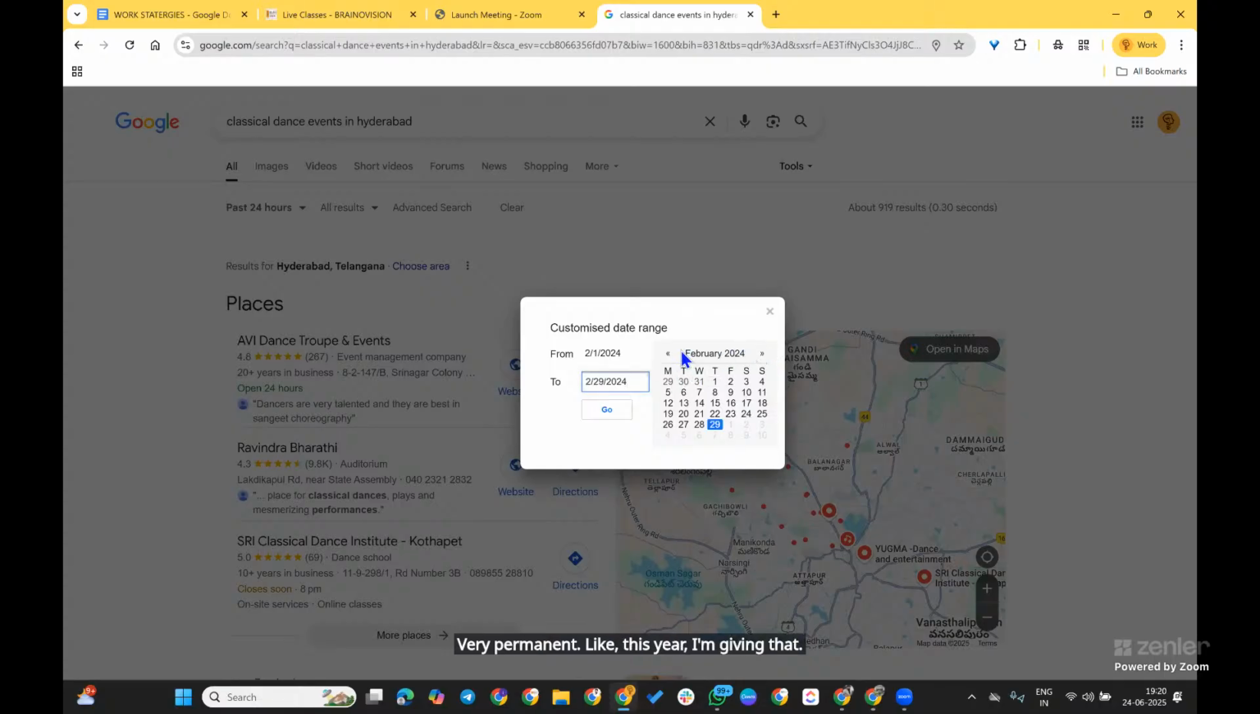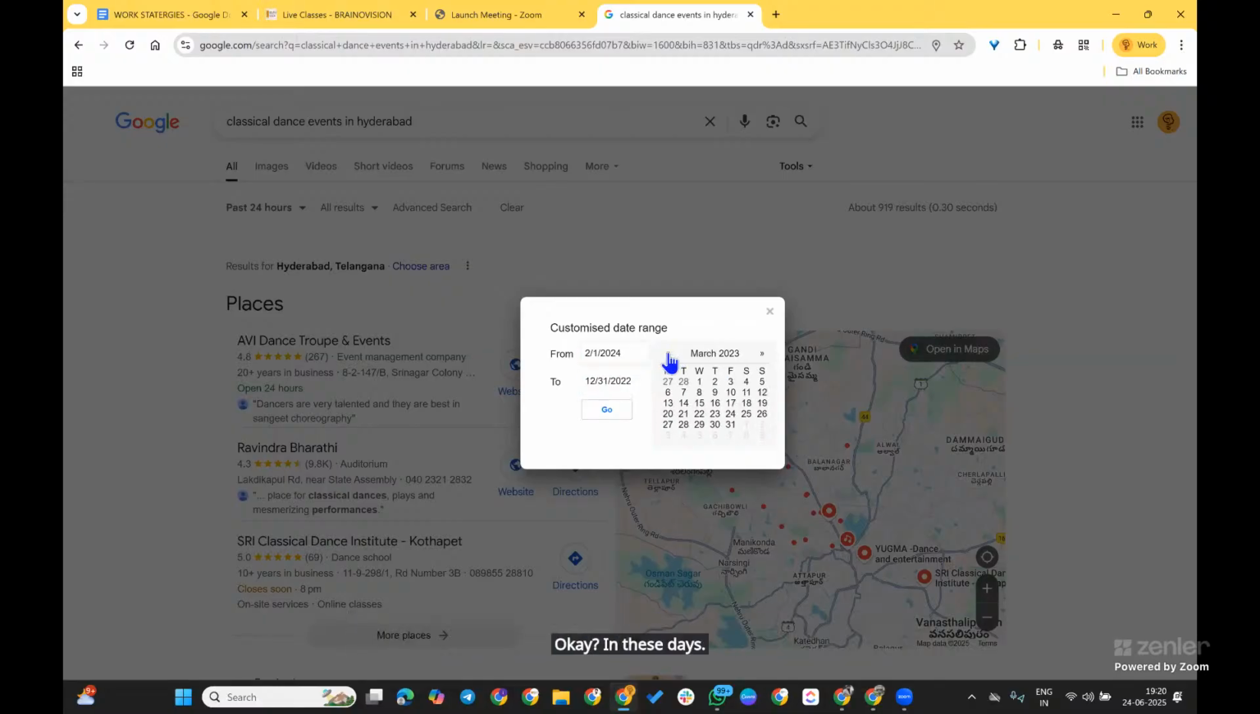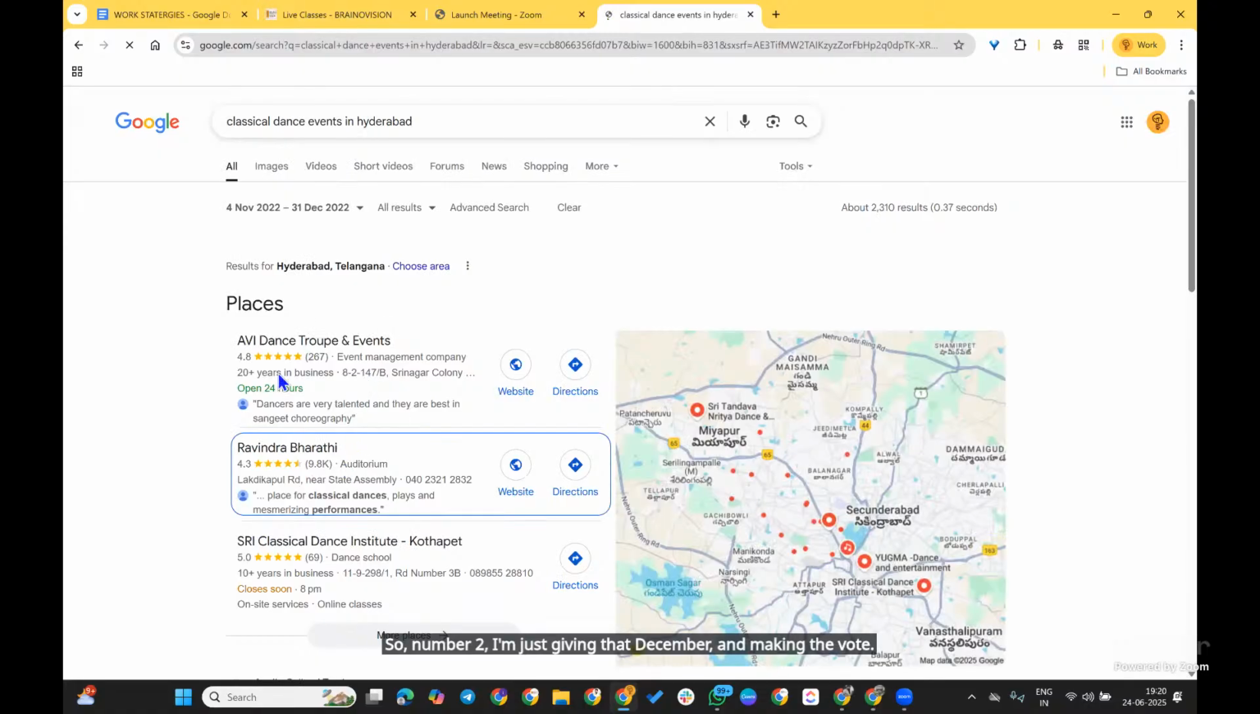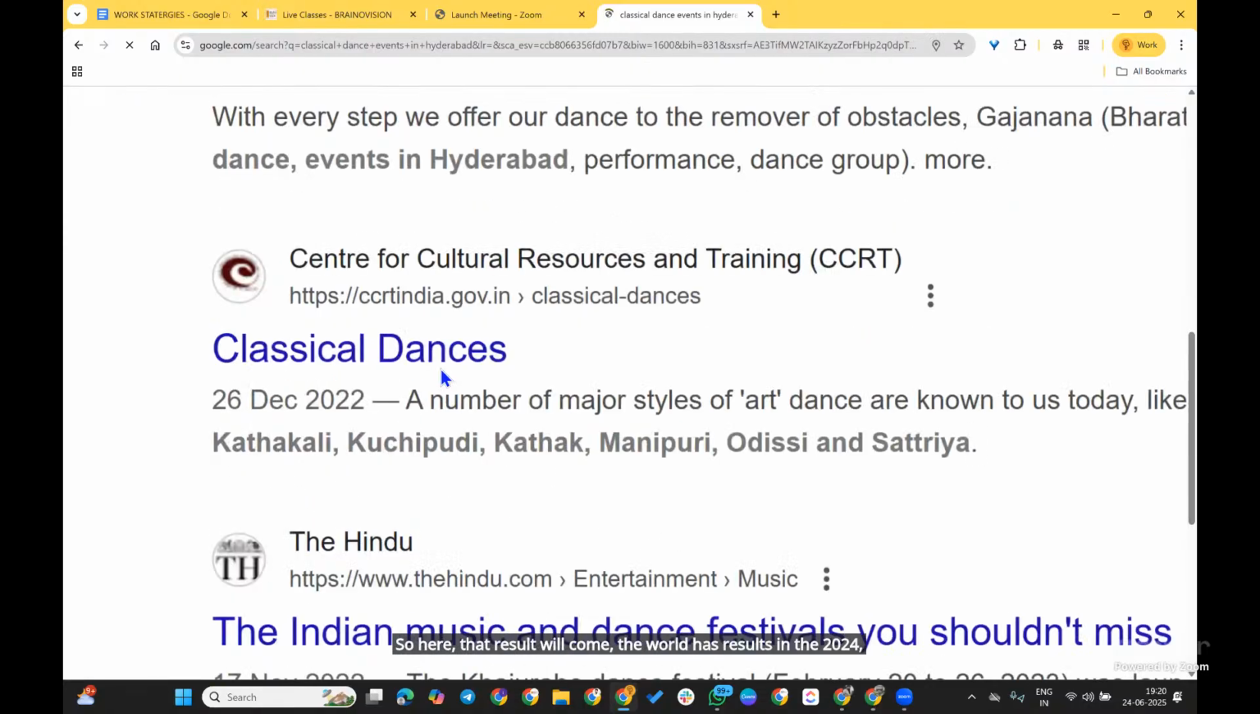If you want to use an older range also, you can. So I'm using December 2022. In these days, between these dates, I want results here. So I'm just giving December and clicking go. So here that result will come. The oldest results from 2024, those results will come here.